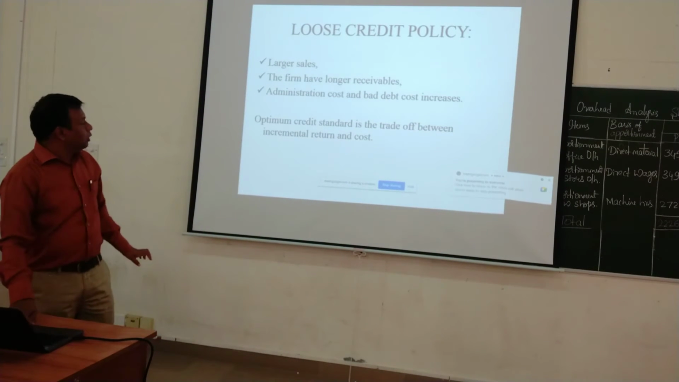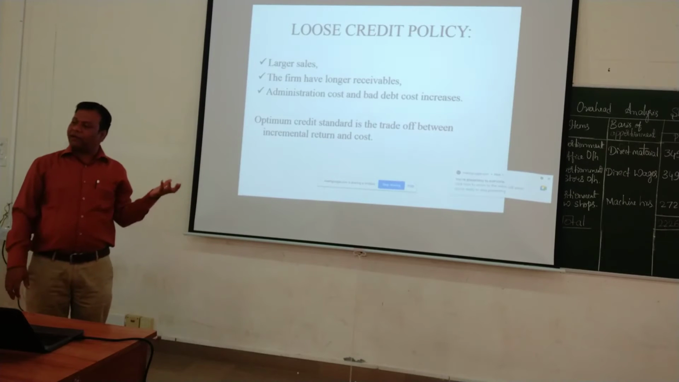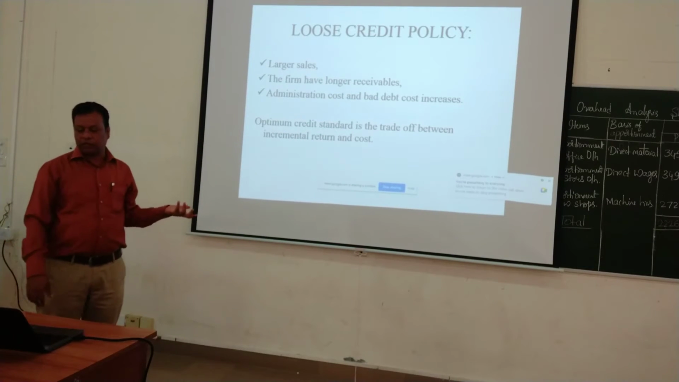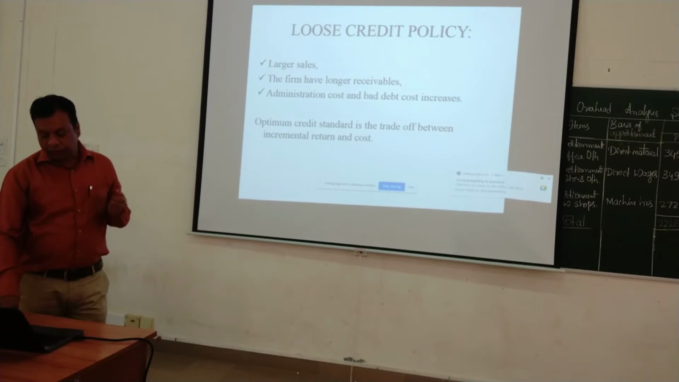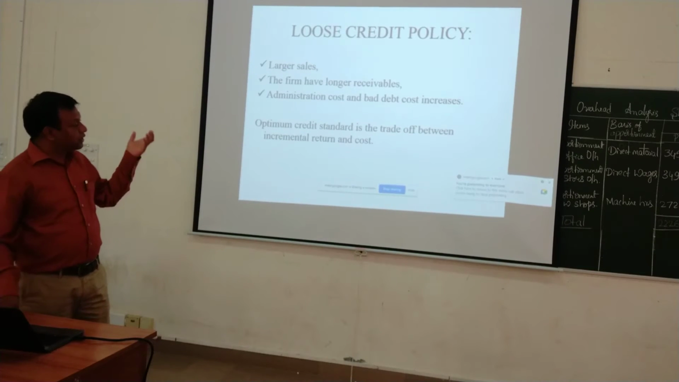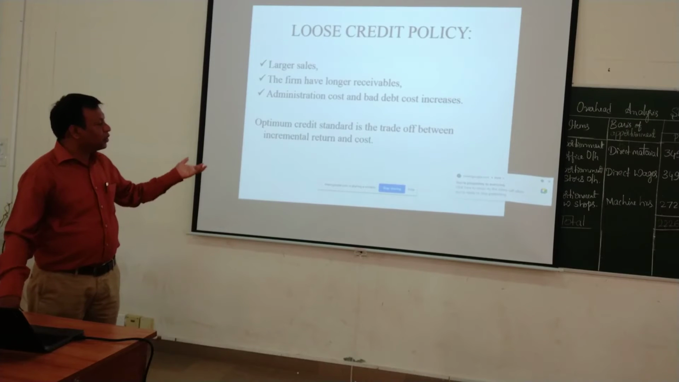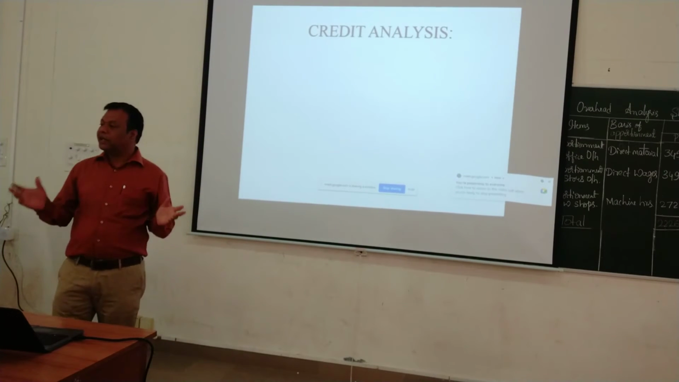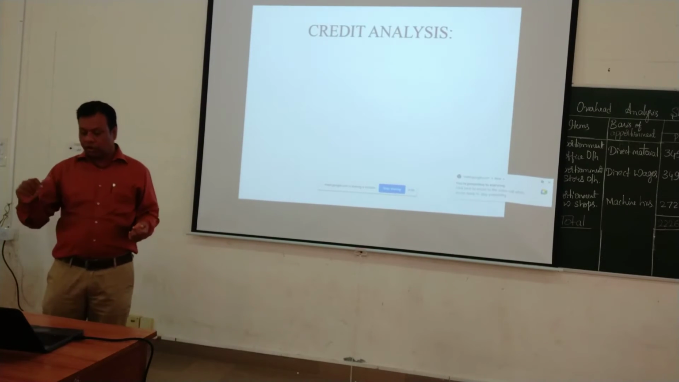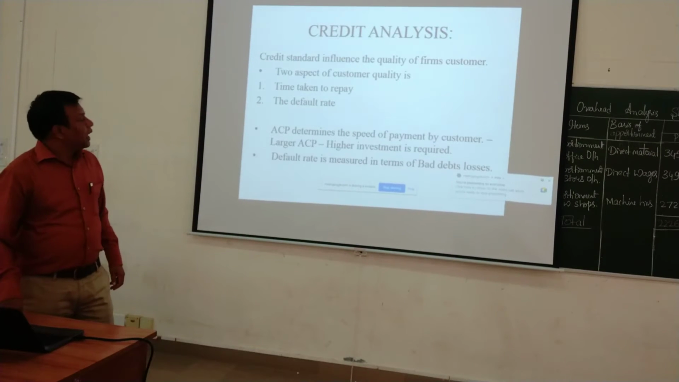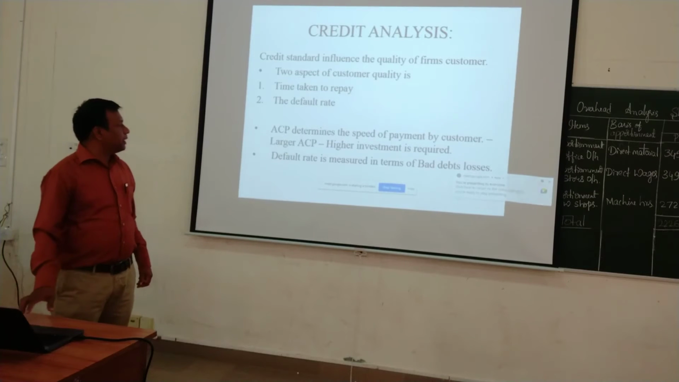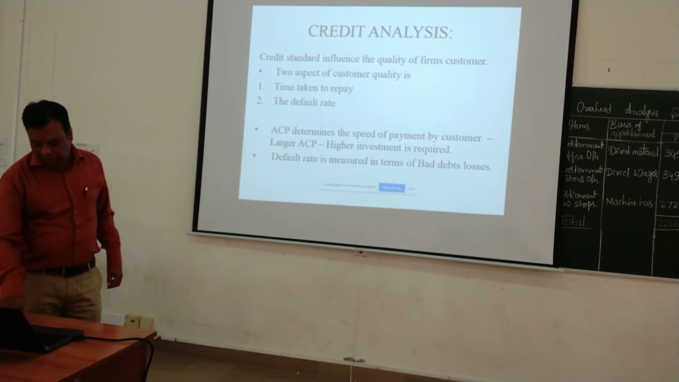Okay. So on both sides we have advantages and disadvantages. For that reason, what should we do? We should go with the optimum credit standard. The optimum credit standard is a trade-off between incremental return and incremental cost. Now the next thing is credit analysis. As discussed in the last class, the time taken to repay and the default rate are the two aspects which determine it.